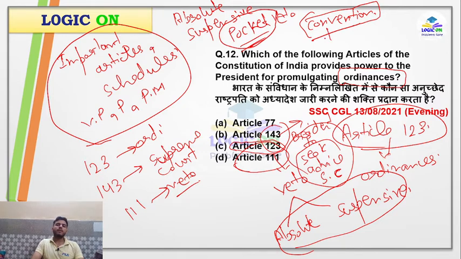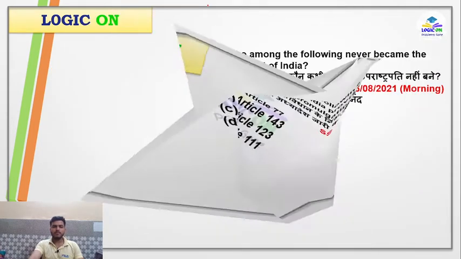It has developed over time, because various presidents developed this concept by themselves, and it has increased the power of the president. But in our constitution, only absolute veto and suspensive veto are available. Remember this one also, this is also important.